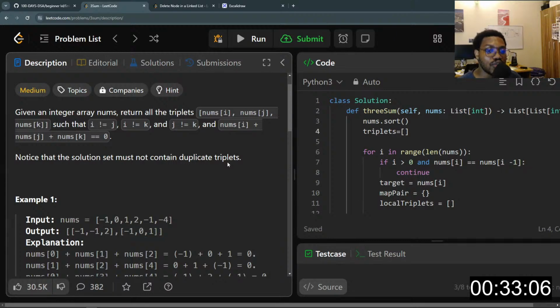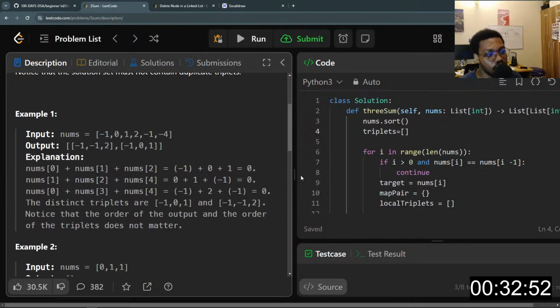So when we sort the array, we would then know the position of each item in that array, in an incremental order, so that we don't make the mistake of including an item twice. Now, what we need to do first of all, we'll sort this array, right?